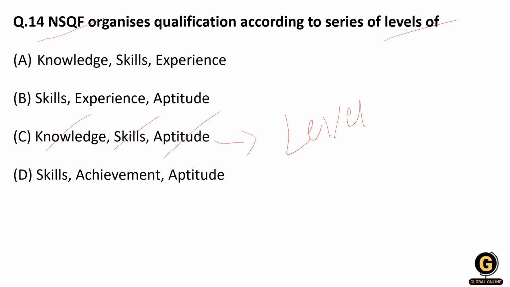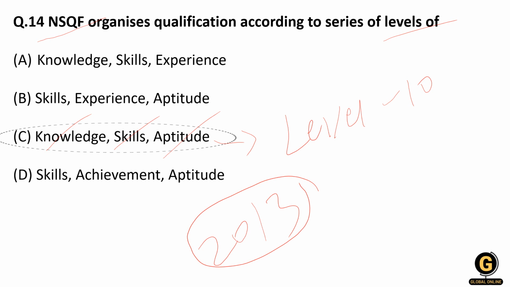So remember, total 10 levels according to your knowledge, skill and aptitude levels, right? So you can be graded from 1 to 10, and it came into effect in the year 2013.